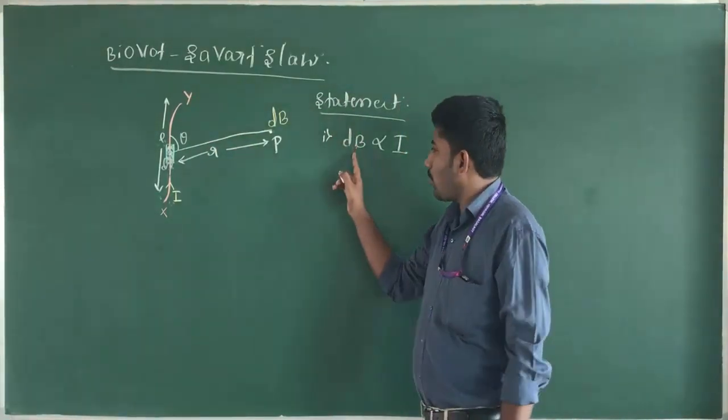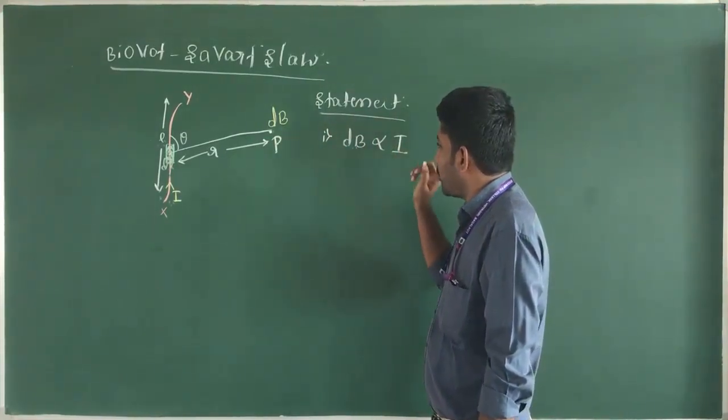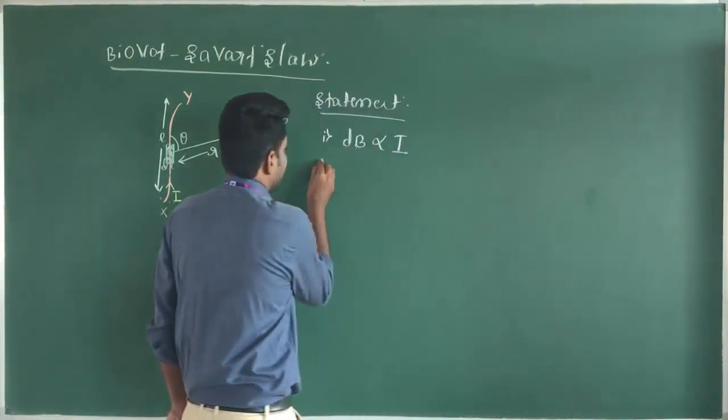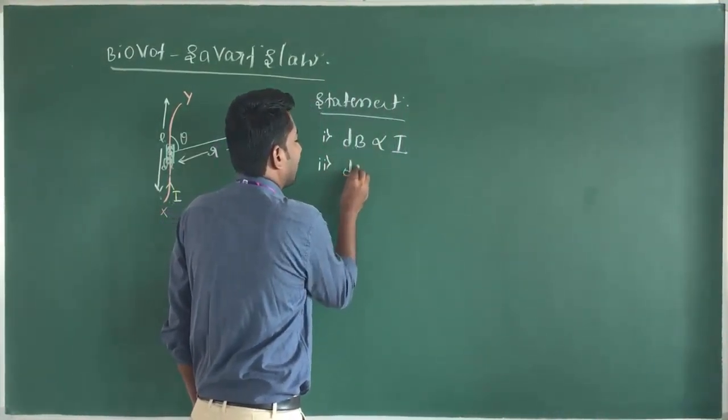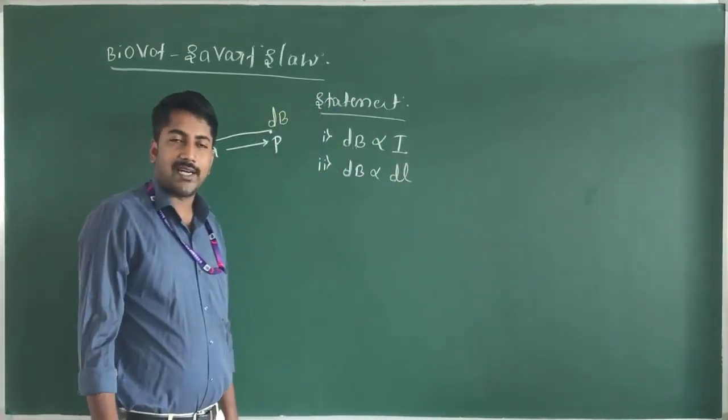Here the magnitude of the magnetic field at point P is directly proportional to strength of the current, and the magnitude of the magnetic field is directly proportional to length of the current element. It is also right.